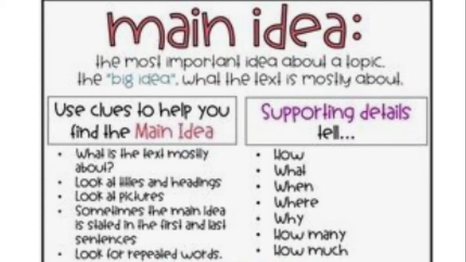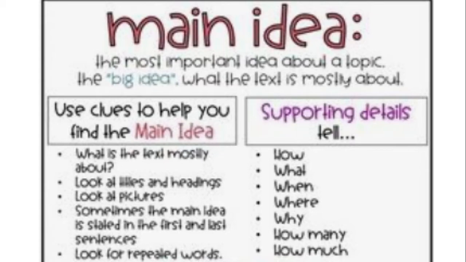When we are looking for clues to help us find the main idea, we ask ourselves a couple things. What is the text mostly about? We can also look at titles and headings. We can look at pictures. Sometimes the main idea is stated in the first and last paragraph or sentences in a text. We also look for things that repeat themselves when we are reading an article or a text.